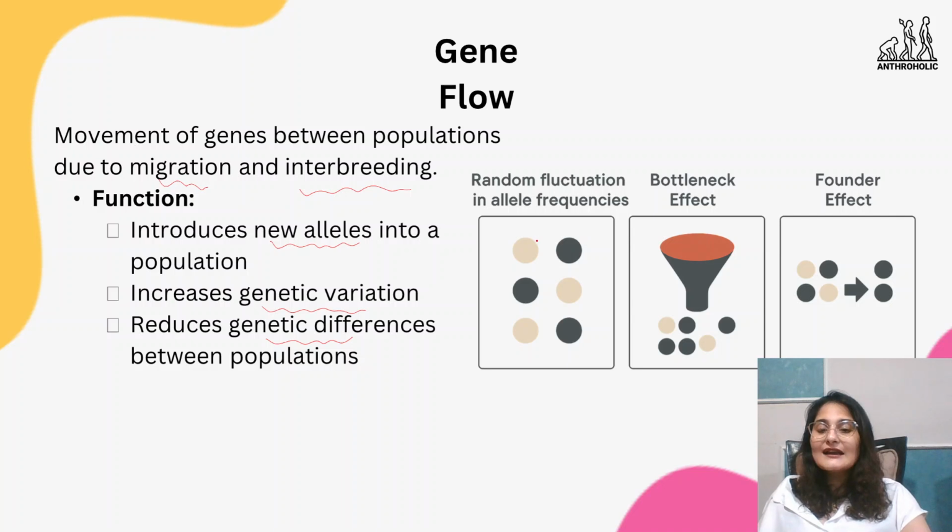So random fluctuation, there is no selection, there is nothing that can be done. No selection at all can happen in such a scenario. Like when a child is born, you cannot choose whether the child will have tolerance to a cold environment or tolerance to a hot environment.